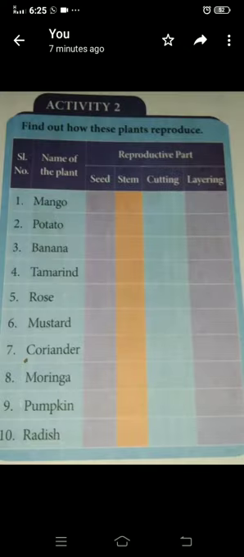So this is the activity for you. Find out how these plants reproduce. First, whether the plant is produced from a seed or not. Then, from the stem or not. More than one way is also possible for a plant. Cutting means we cut the plant and keep it in another place, and it is able to produce. That is what we call cutting.